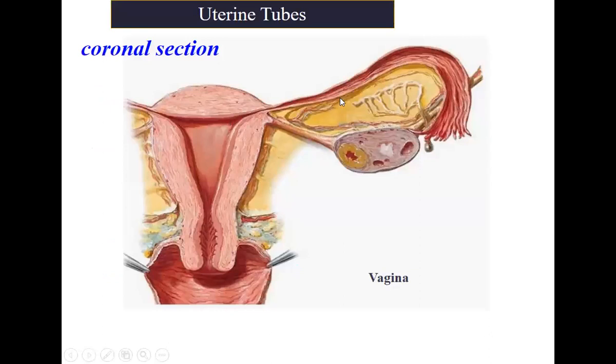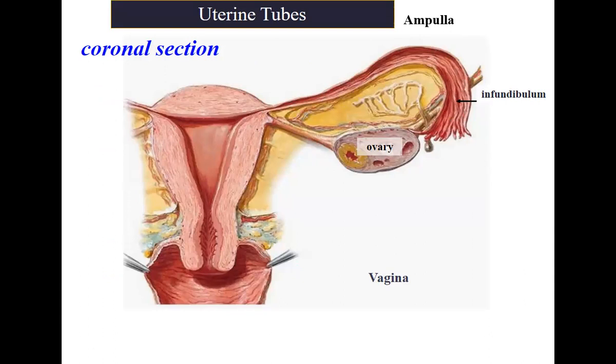If you see here, this is the whole tube. So it has different parts. This is the ovary here where the ovum is produced. Now this is the infundibulum. Now this is the ampulla. Then we have the isthmus. Then the intramural part. These are the four parts of the uterine tubes.